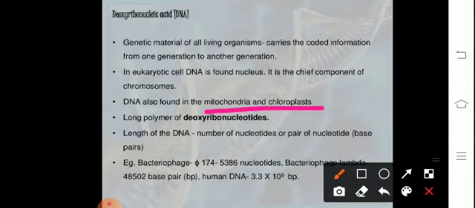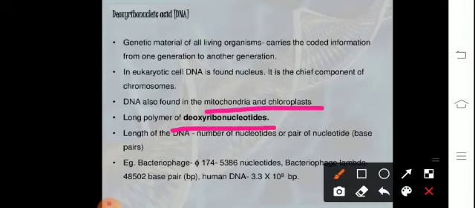The DNA is a long polymer of deoxyribonucleotides. The length of the DNA is defined by the number of nucleotides or pairs of nucleotides, that is the base pairs which are present in it. For example, bacteriophage phi X174 comprises 5386 nucleotides.